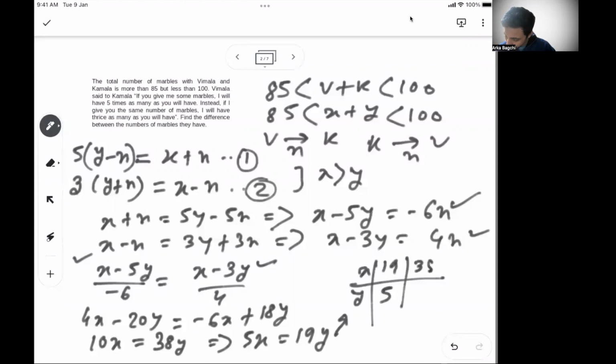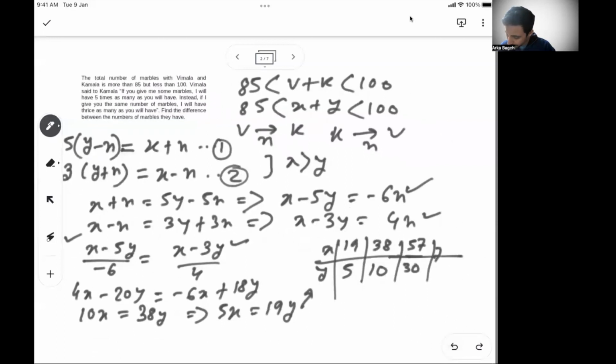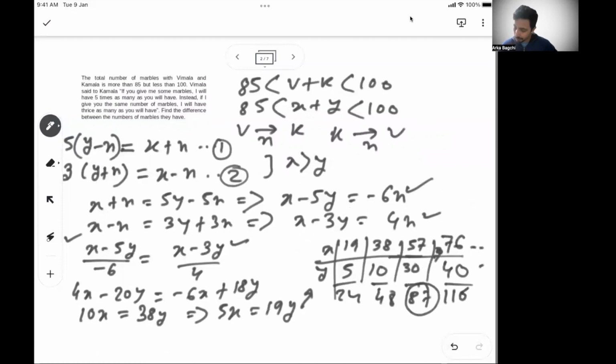Then the next one is x is 38, y is 10. And the next number is x is 57, y is 30. Then the next number, x is 76, y is 40, and so on. But here the sums are 24, 48, 87, 116. So obviously this is the only case that falls between 85 and 100. So 57 and 30 is your answer.